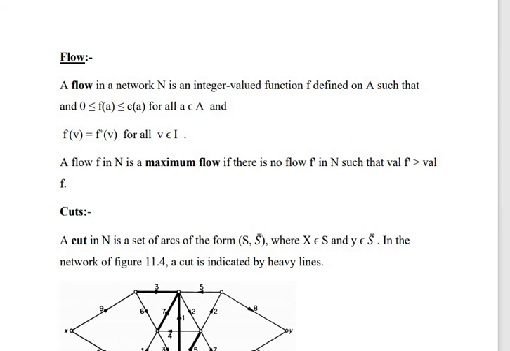A flow f in N is a maximum flow if there is no flow f' in N such that value of f' is greater than value of f.